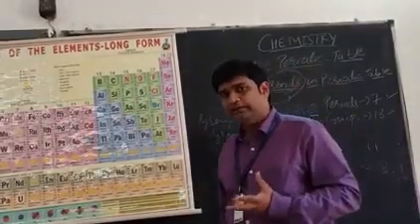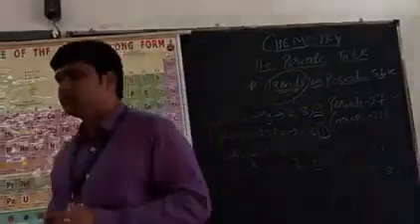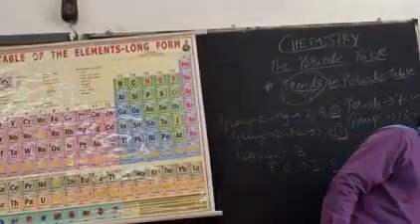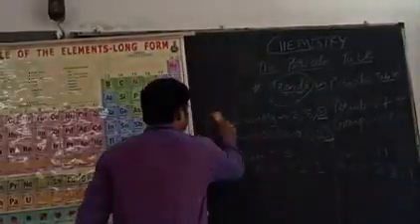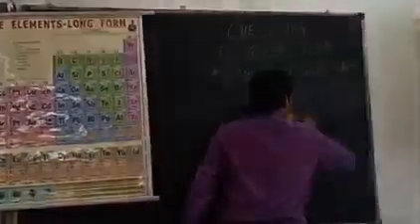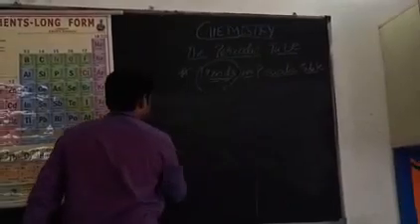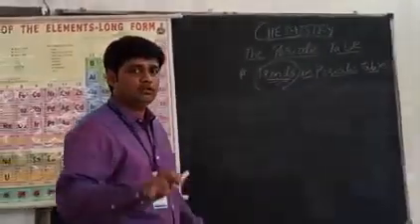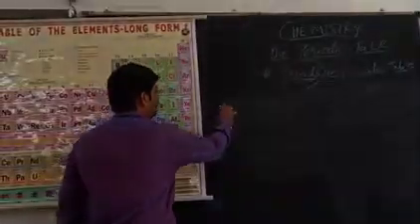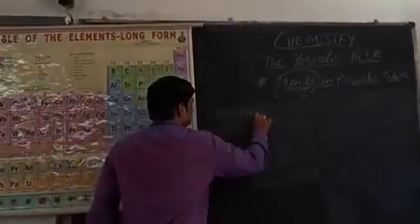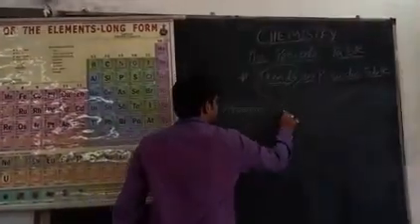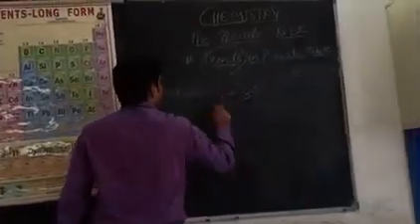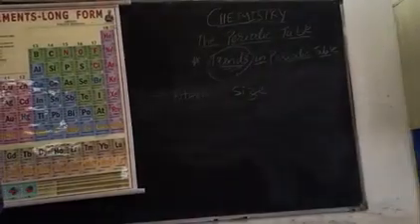So what are those factors which are influencing this whole periodic table? So the first factor that is influencing the periodic table or the elements in the periodic table. Any guesses, students? Yes, the one who has guessed correct. First is atomic size. Okay, can you see this? So the first is atomic size.